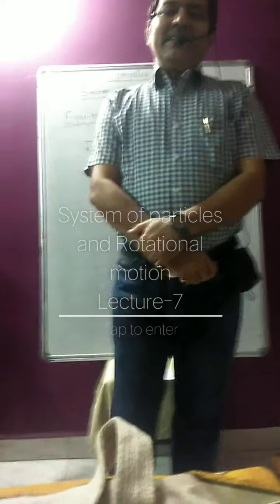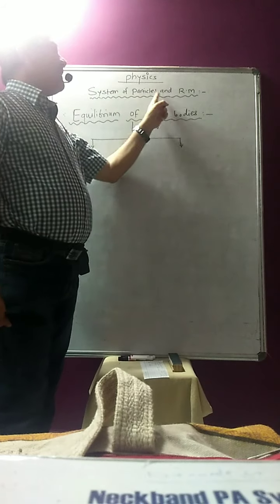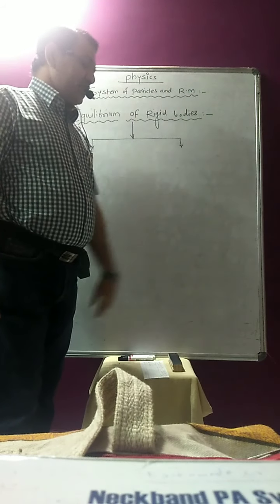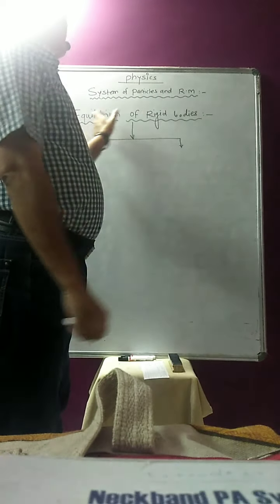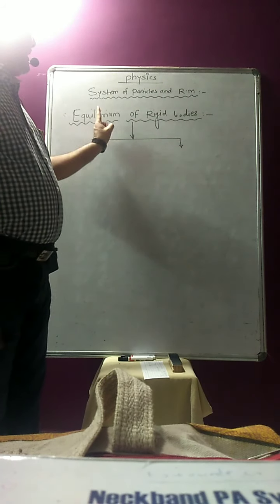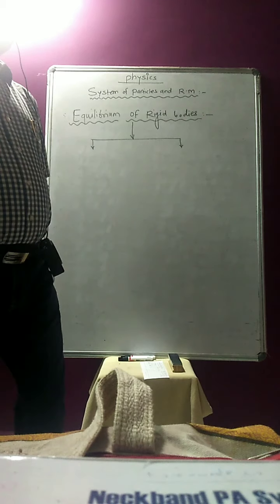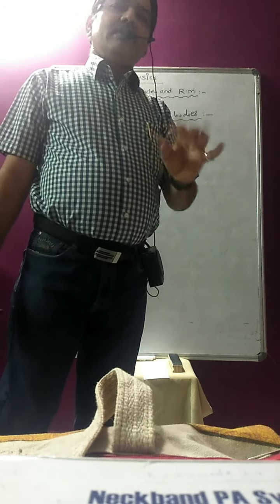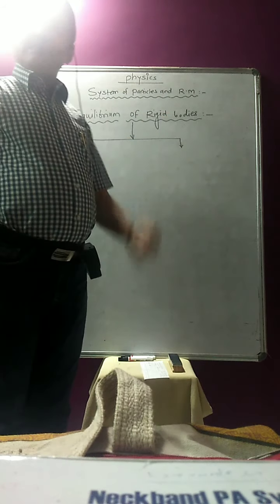Students, today we continue our topic of physics, that is system of particles and rotational motion. Today we are going to learn about the equilibrium of rigid bodies. What is the name of the topic? Equilibrium of rigid bodies. So what exactly is equilibrium of rigid bodies? You have the idea about rigid bodies.